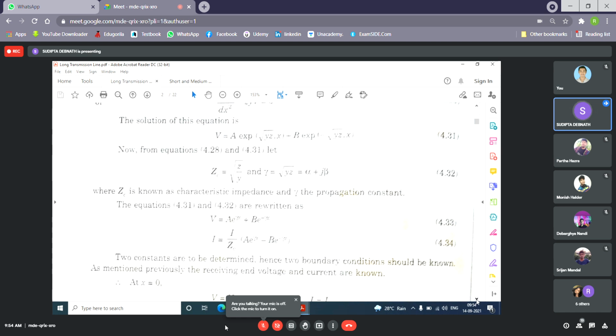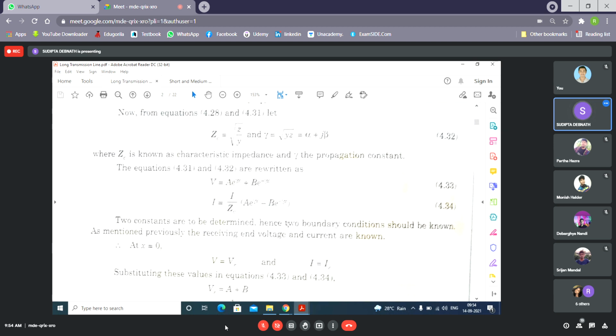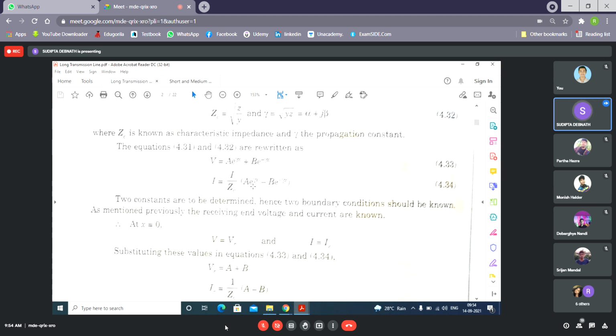Now our next task is to find out the values for A and B. Just as I told you, at x equal to 0, V equal to VR and I equal to IR, the receiving end quantities. So just substitute x equal to 0 here, you will get VR equal to A plus B, and IR equal to 1 by ZC into A minus B. So these two equations you will get, A plus B and A minus B. As soon as you get A plus B and A minus B in terms of VR and IR, you can find out A and B in terms of VR and IR.